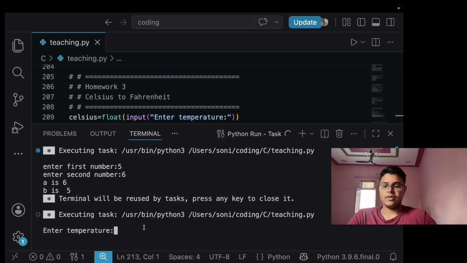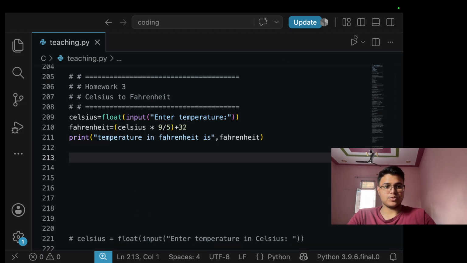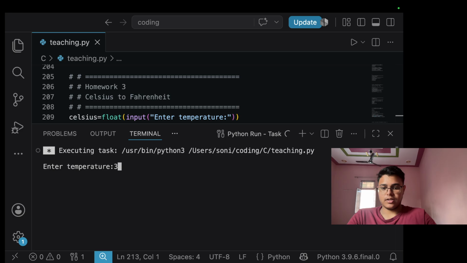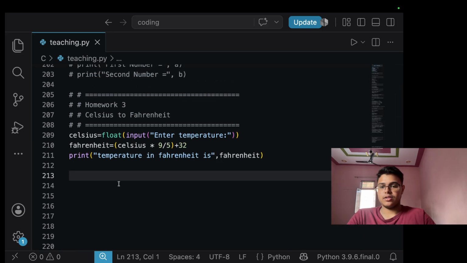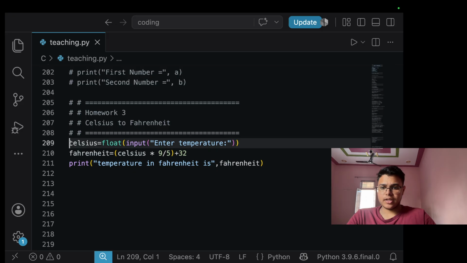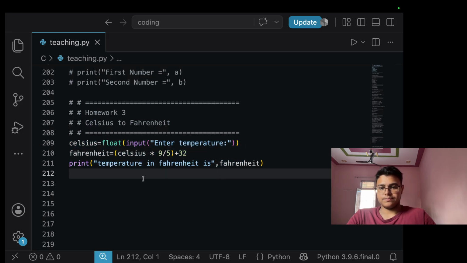So let's give 32, which is normal temperature. Wait, not normal. So 36, which will be 96.8, is the ideal temperature of our body also. Okay, so this is how it is. You can check that if we have done it right, or if there is something wrong.